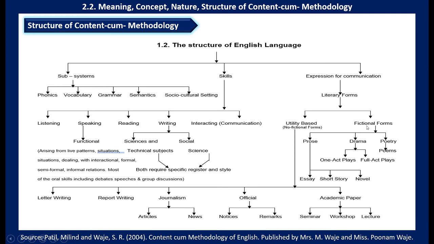Then we have the second one, that is fictional form. In fictional form we have prose, drama, and poetry. In prose again we have essay, short story, novel. In drama, we have one act plays and full act plays. In poetry, we have poems, which may be on nature, etc. All kinds of poems. So this is the structure of English language. It is three-dimensional, that is subsystem, skills, and expression for communication. These are the components, and we have sub-components. All these are shown as a structure. So it is called a structure.